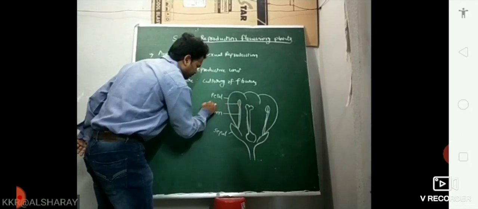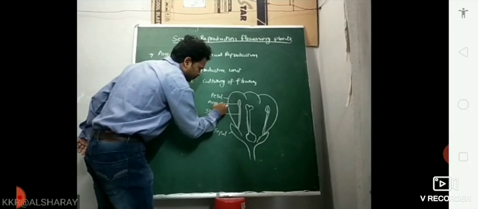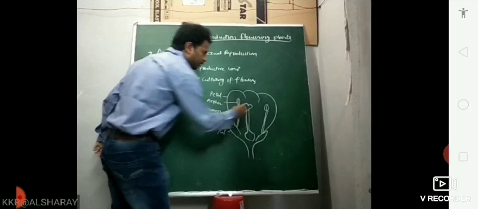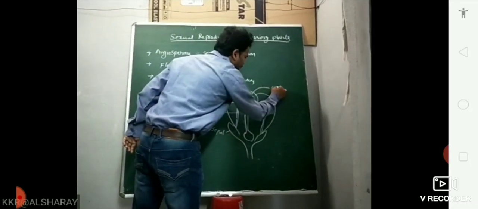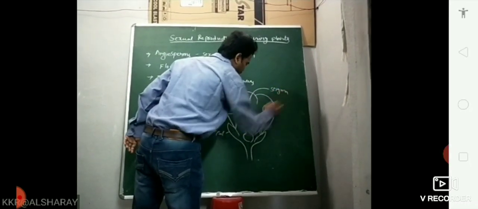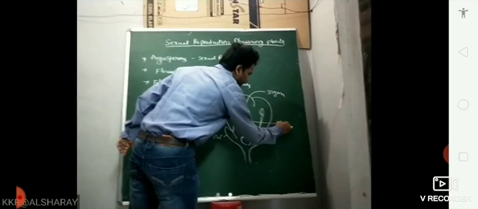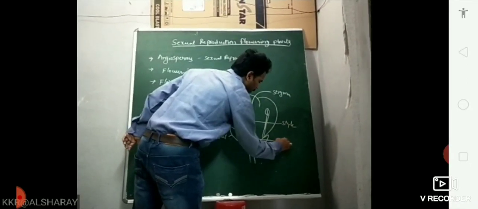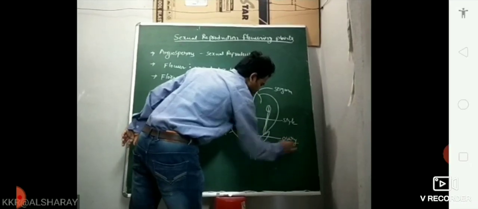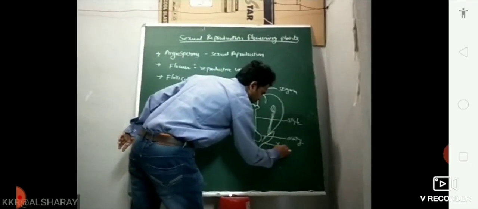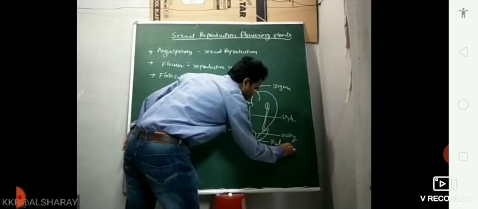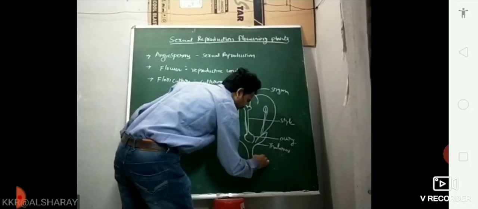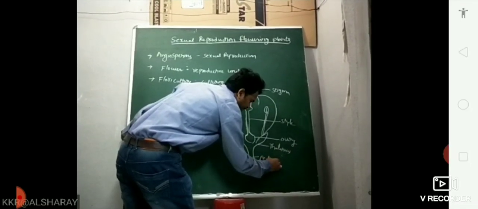This is an anther. This is a filament. This is the stigma. This is the style. This is the ovary. This is the thalamus or receptacle. This is a pedicel, not pencil, pedicel.